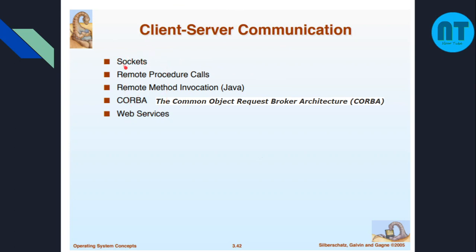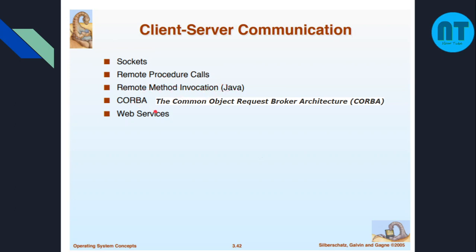For that, these 3 methods come into play. What is a socket? A socket is like a tunnel or a passage to send the data. And what is RPC? Remote procedure call. Since they are remote to each other, the client sends a request, it is given to the server through some means, and then the server replies to the client. This is the request and reply concept. And then remote method invocation, which is used in Java. This is similar to RPC only. In Java it is called RMI, remote method invocation.